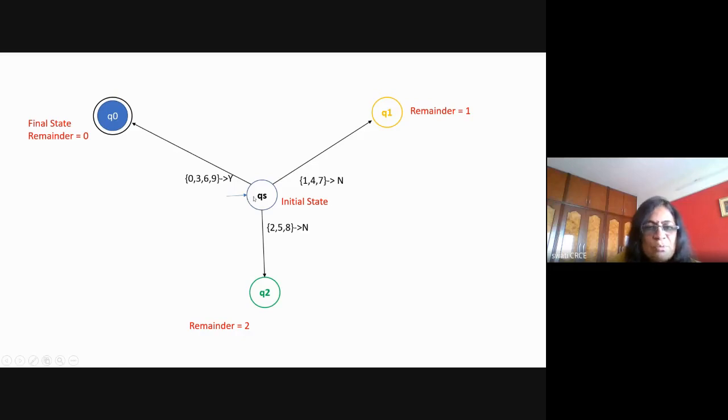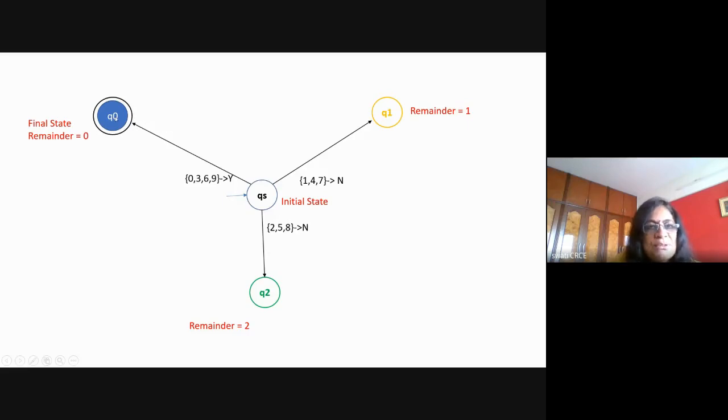Now we assume that we are in the state Q0, because we have to complete the diagram for all the states. So suppose now the machine is in Q0. How will it reach Q0? If the number is 3, it will reach here, or if the number is 0, or if the number is 6.